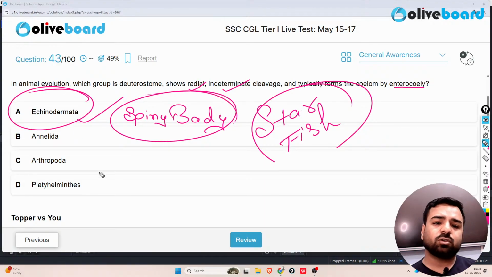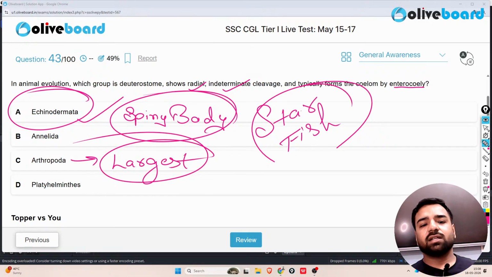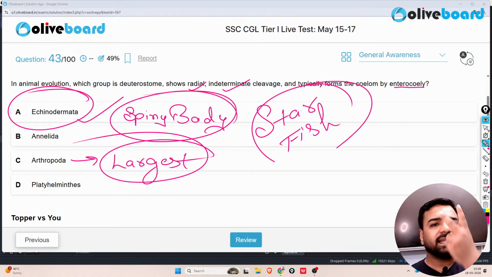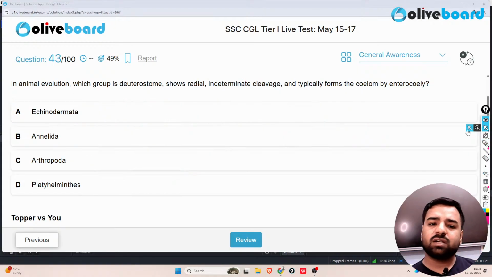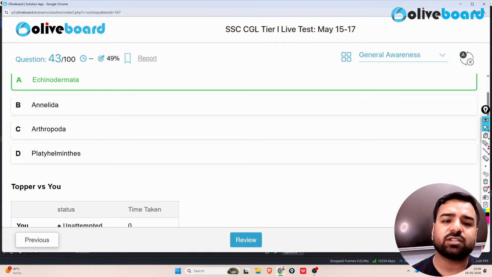Guys, talking about Arthropoda. So Arthropoda is the largest animal phylum in which insects are included. What about Mollusca? Mollusca is the second largest animal kingdom phylum. And Annelida, if I talk about Annelida, so here we can link it with the earthworm. So here the correct answer was Echinodermata. And remember, Annelida actually includes the earthworm. So these are the questions which are repeatedly asked in examination.